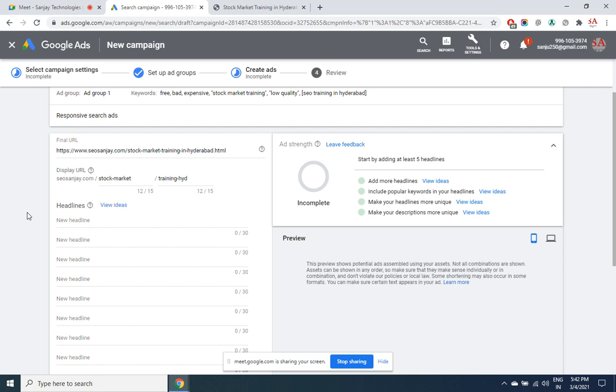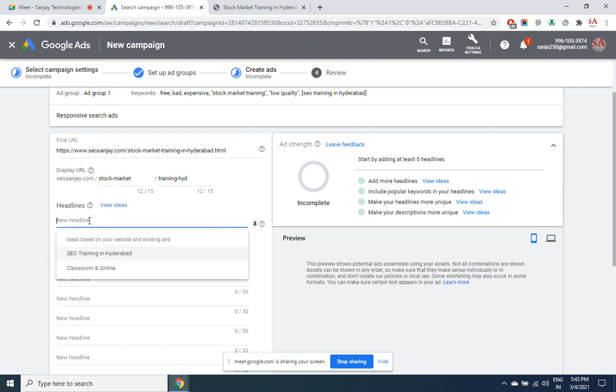So give it a choice. Not 3, I would suggest you add 15 headlines. All the 15 headlines must be used. Minimum is 3. So let us give a choice to Google to find out which ad is going to work better, rather than being overconfident that this is the only ad that I want. No, never.